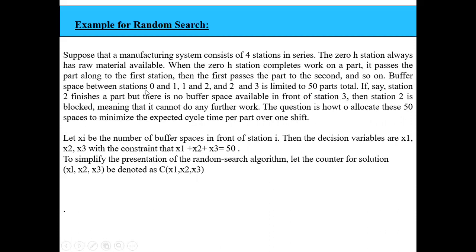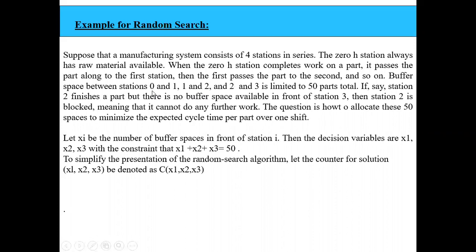For example, the raw material is moving from the 0th station to the 1st station, then from the 1st station it will be transferred to the second station. Now the second station has finished its part, and there is no buffer space. It is limited to 50 parts in total, meaning the buffer space between 0 and 1, 1 and 2, and 2 and 3 together. So the total space is 50.